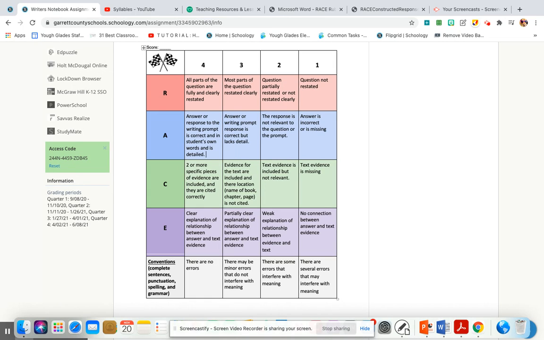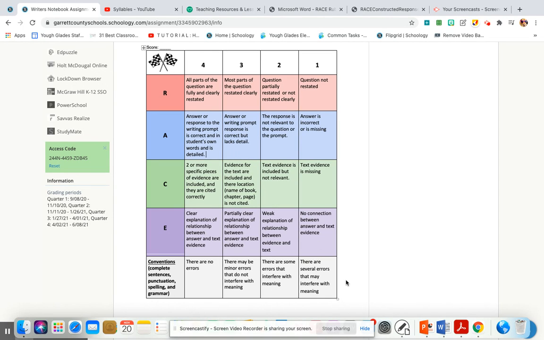So I explained that clearly. Partially means you kind of explained it, but you lack some detail. To get a 2, that means you attempted to explain it, but it's not clear and it doesn't make sense to the text evidence that you provided. And 1 is just no connection whatsoever.